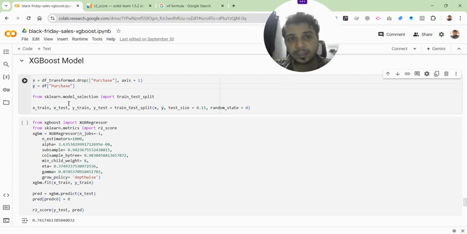Then we're also going to do a train test split. This basically means that part of your data set is going to be used for training, and the rest is going to be used for testing. Okay, so training has 85% of the data set, as you can see here, and testing is going to have 15% of the data set. So this is how this has been done.